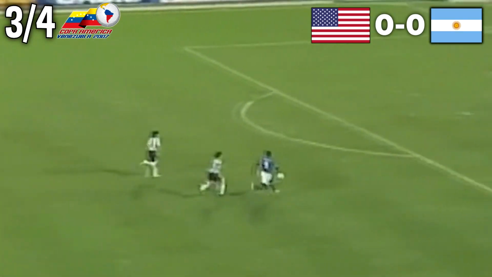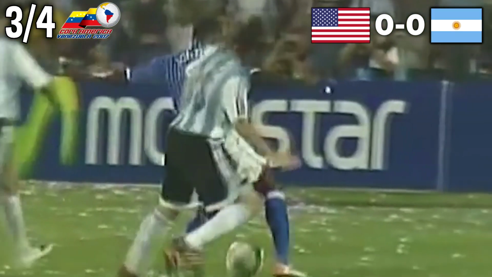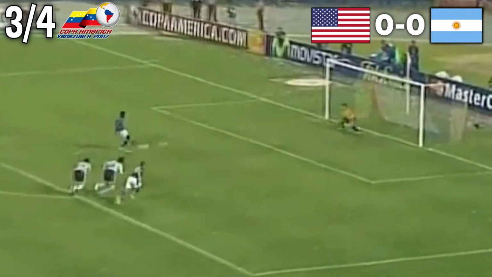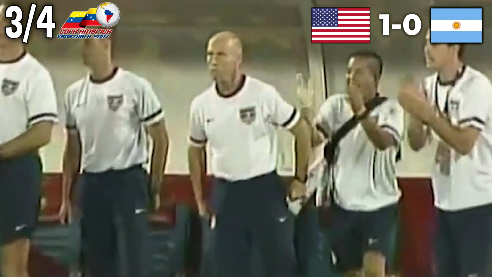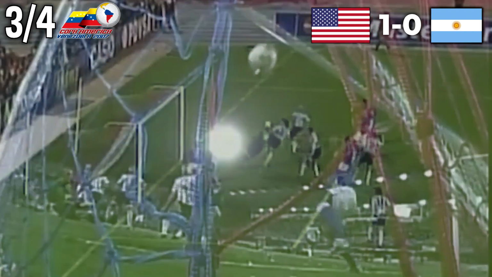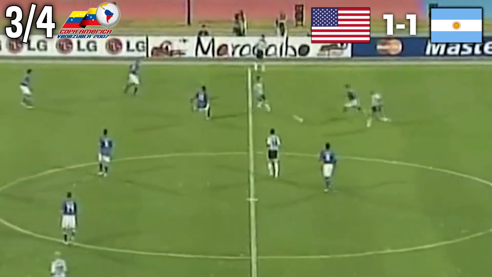And just when it seemed impossible, in 6 minutes, Johnson suffered a penalty. So he stepped up and scored the opener, 1-0. Could the US repeat 1995 with a win over Argentina? Well, just 3 minutes later, Crespo equalized, and the game remained like that.